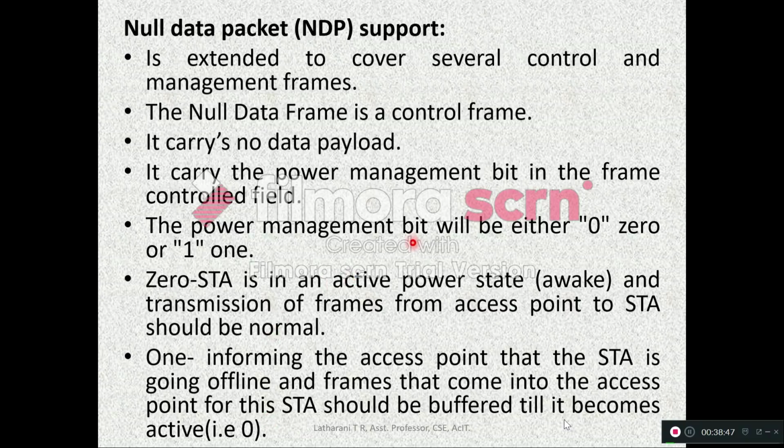The power management bit can be set to either 0 or 1. If it is set to 0, the station will become active and the transmission is normal. But if it is set to 1, it is informing the access point that the station is going offline for some time and the data which is coming to this station should be buffered till it becomes active.